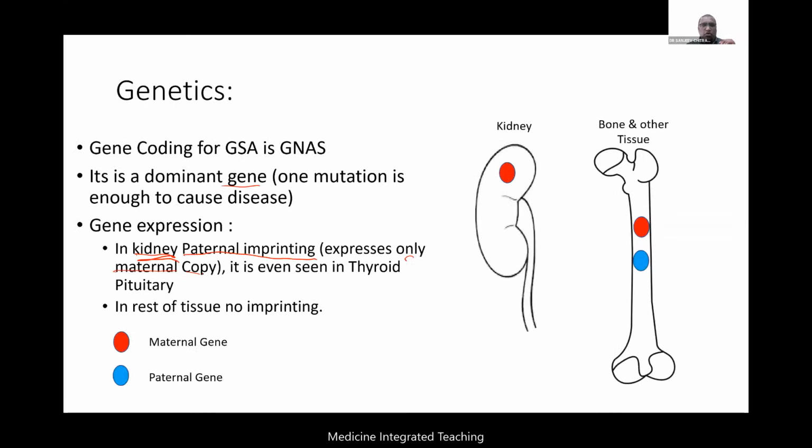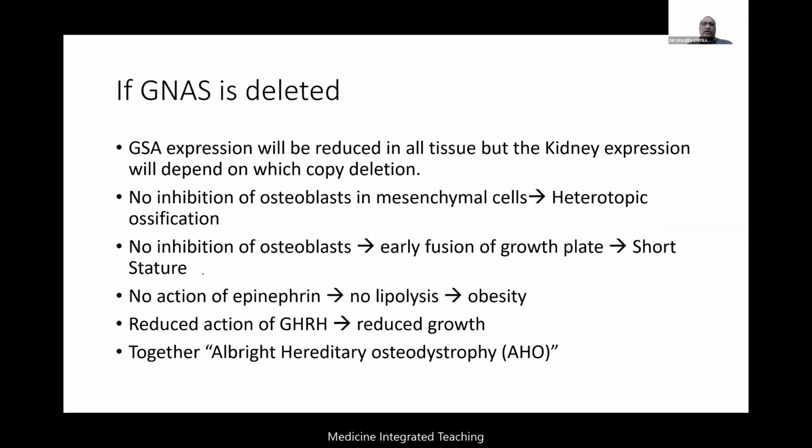We already have understood what this GNAS is and what it does. It is a receptor, and we have already studied it is the parathormone receptor. Not only for parathormone, I also told you it is present on mesenchymal cells. It's also a receptor for epinephrine. It's also for GHRH and also TSH, by the way. So what happens if GNAS is deleted? All of them are very important here. Let us talk about this.